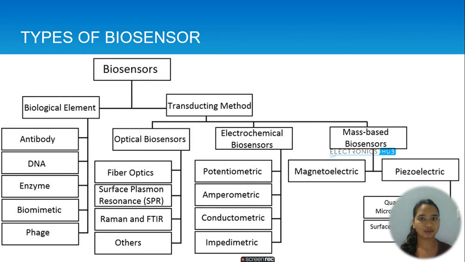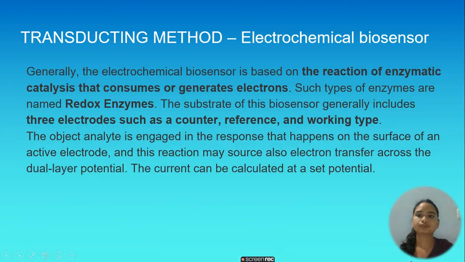Now we have these types of biosensors. There are basically two types of biosensors, based on biological element and transducing method, which is again subdivided into these various forms. So we are going to look into the transducing method. Basically, I am going to give a talk on the electrochemical biosensor.